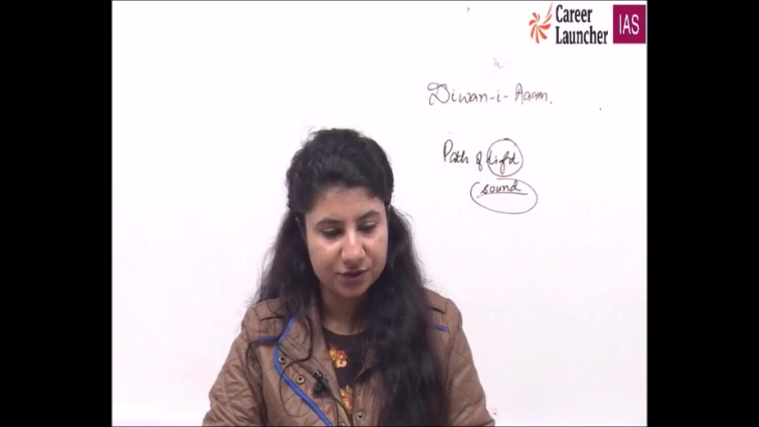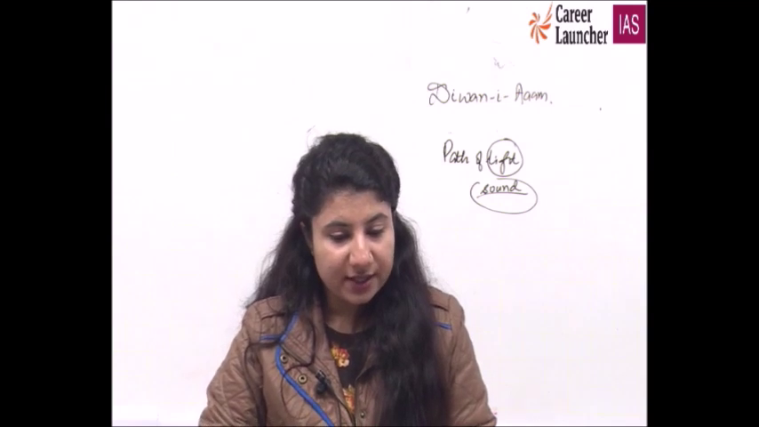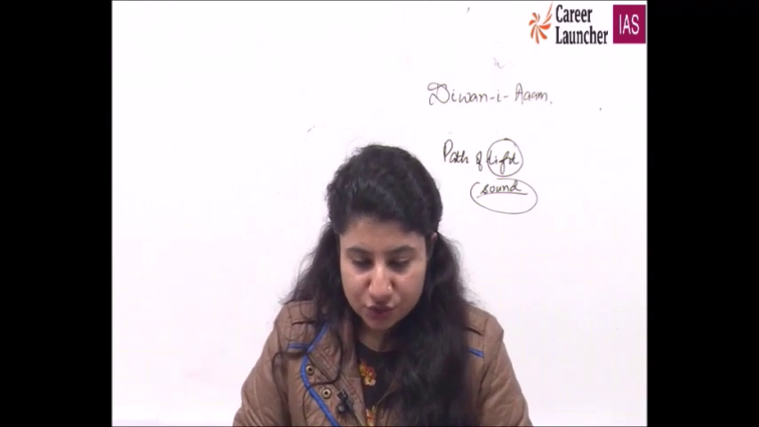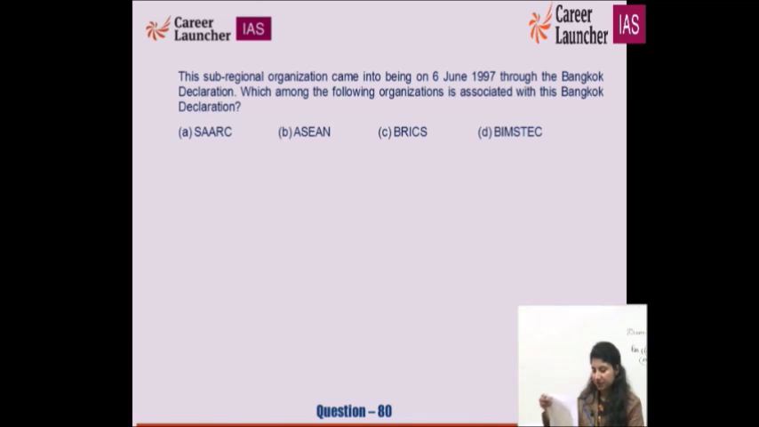Tomb of Sheikh Muslim Chishti. The sub-regional organization came into being on 6th June 1997 through the Bangkok Declaration. Then, which among the following organizations is associated with the Bangkok Declaration that we have seen earlier as well? Bangkok Declaration. SAARC we have just seen.